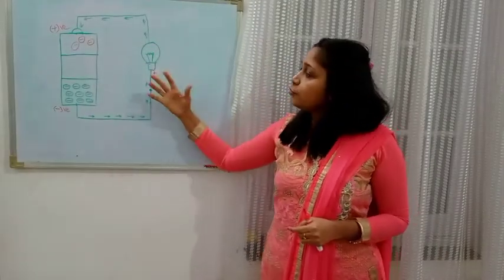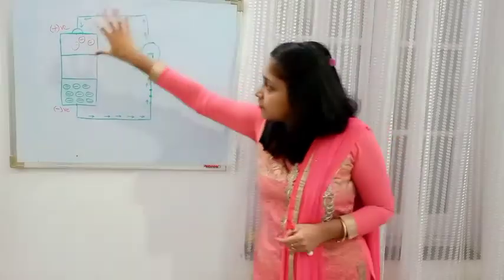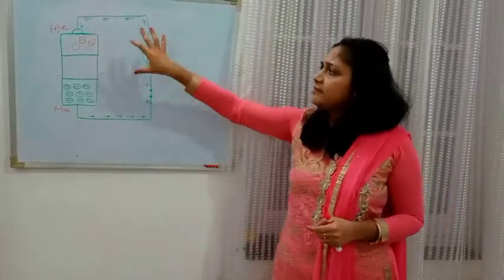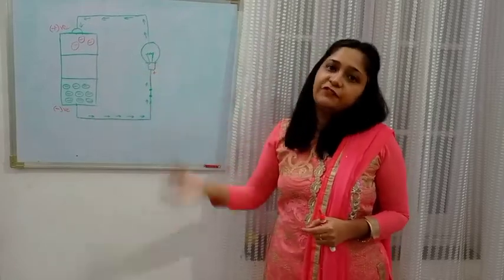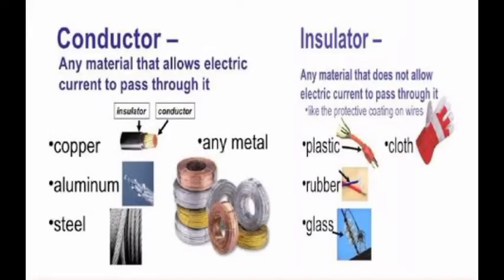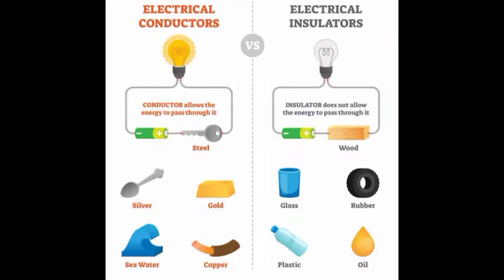And that's how whenever you join any bulb or any electrical appliances in this circuit, they will also start functioning. Okay. Children, there are certain materials around us which do not allow electricity to pass through them, or which resist the flow of electrons through them, and those materials are known as insulators. Or we can also call them non-conducting materials because they do not conduct electricity.